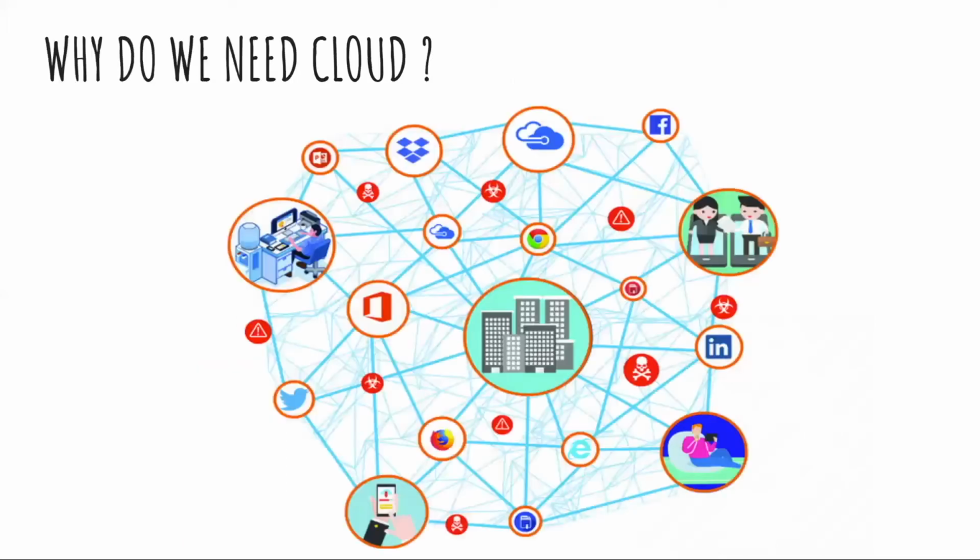Now coming to why we need the cloud. I have told you that it's for infinite range. But if I tell you about this era, this is Industry 4.0. Like every revolution in industries, there is a revolution from time to time. This particular era is Industry 4.0, and the aim of Industry 4.0 is to build products that are linked to the internet. The aim is to connect each and every device to the internet.